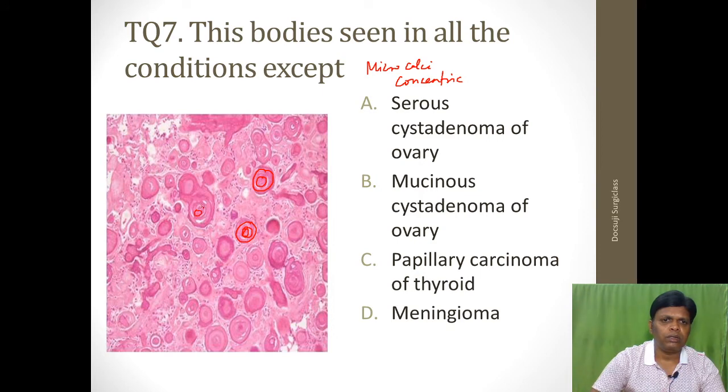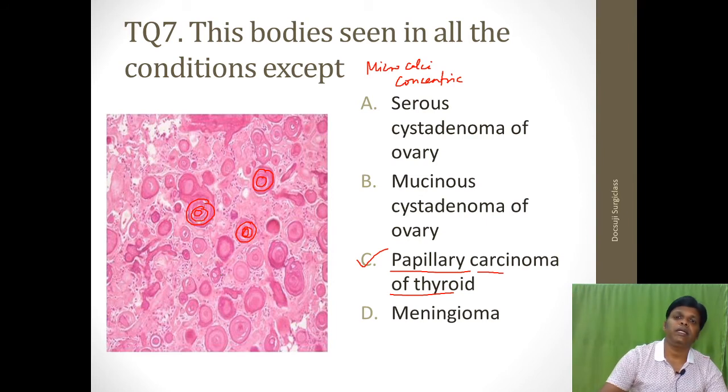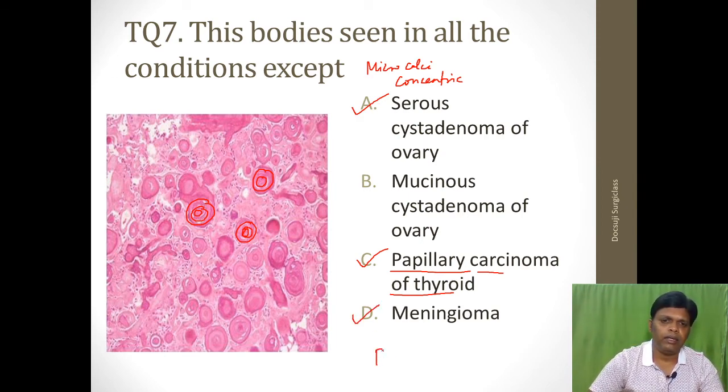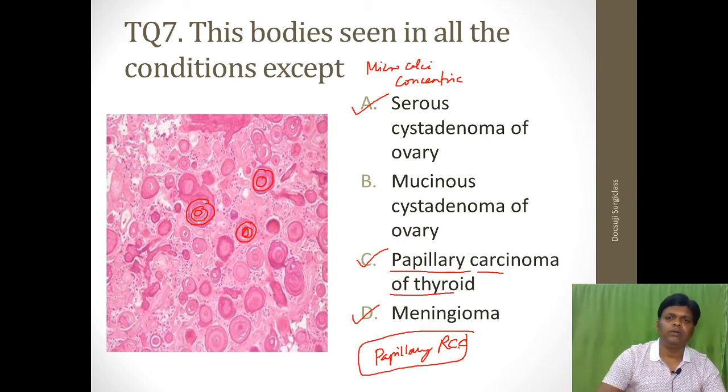Psammoma body is also present in papillary thyroid carcinoma. Psammoma bodies are present in other conditions also. For example, in the serous cystadenoma of the ovary, in meningioma, as well as the papillary variant of renal cell carcinoma. So psammoma bodies are present in these four conditions.